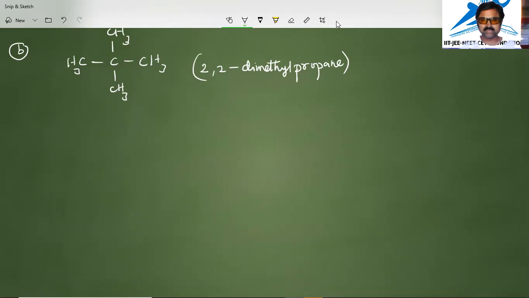The name of the compound is 2,2 dimethyl propane. So what we have done here is repeated the numbers and put a comma between them. The methyl group on the second carbon is repeated 2 times, so 2,2. The same substituents are repeated, so that's why we call it dimethyl propane. Another example we will see, where branches are there. How it looks, let us see.